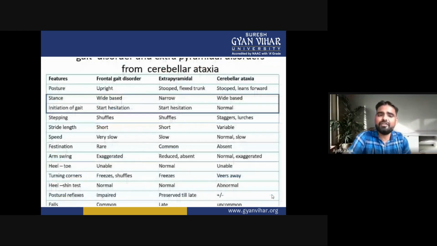Now the differentiation of the imbalance due to frontal gait disorder and extrapyramidal disorder from cerebellar ataxia.